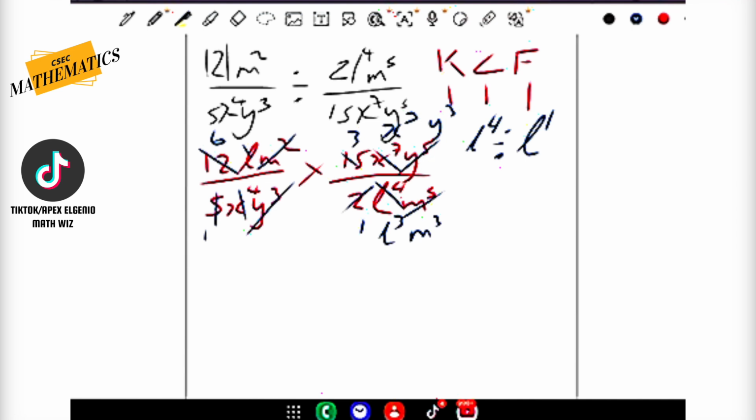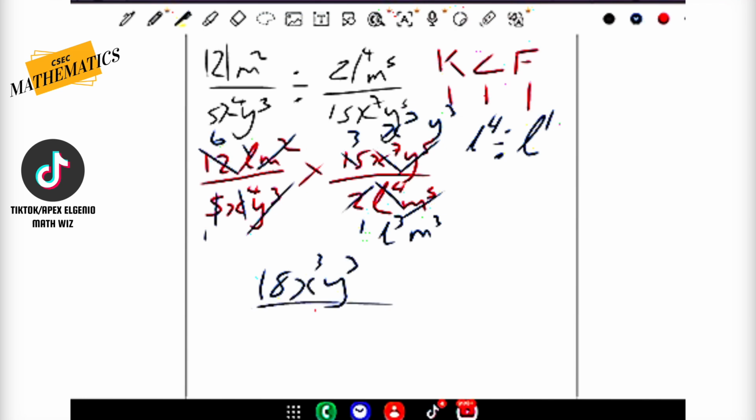So now finally everything has been cancelled out. We just simply need to write down what is left after the cancellation. Now we have a 6 here multiplied by a 3 on the other side, so that's 18. There is nothing left beside the 6 because the L is crossed out, the M squared is crossed out. Then we have the 3 that was multiplied by the 6, so we got 18. So we end up with x3 here. And then we have y3 here.